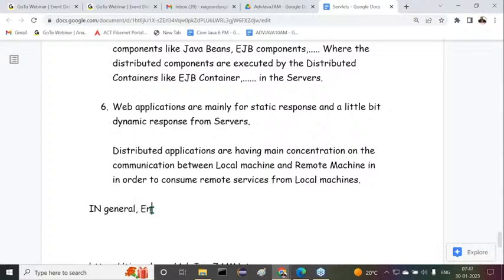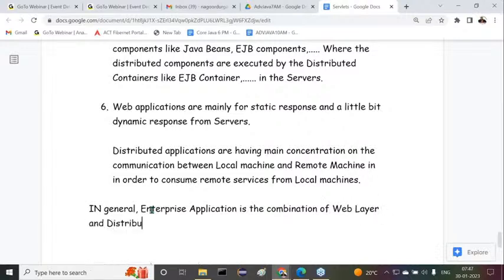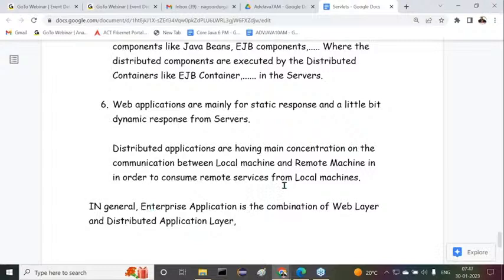In general, an enterprise application is the combination of a web layer and a distributed application layer. Again, I'm telling to you, try to understand it clearly.